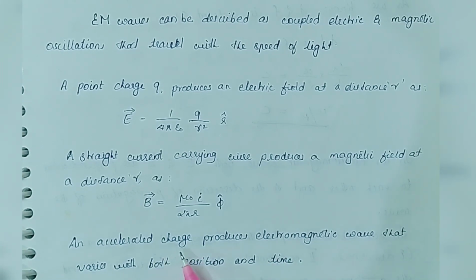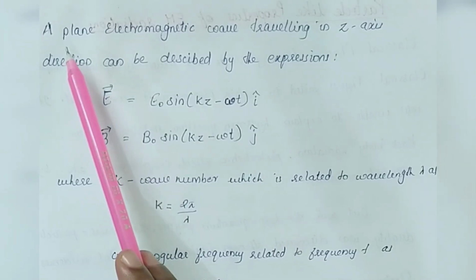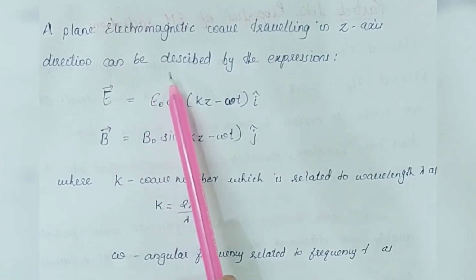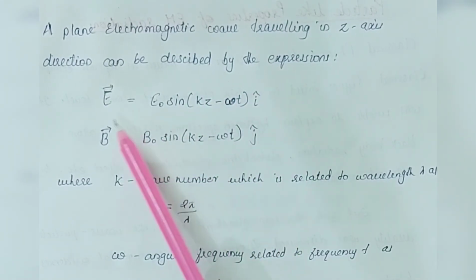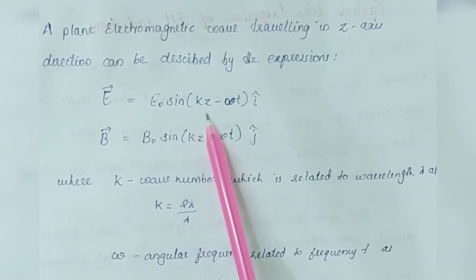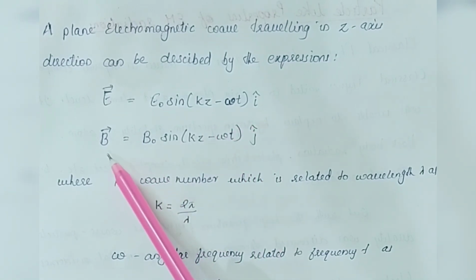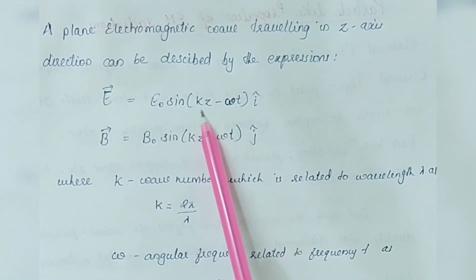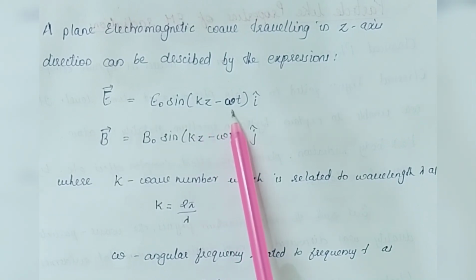Now, when there is an accelerated charge or time varying current, we obtain an electromagnetic wave produced from such a source. And in an electromagnetic wave, there are both electric field component as well as magnetic field component. And this electromagnetic wave varies with both position and time. Let us consider a plane electromagnetic wave that is traveling in z-axis direction, and we can describe such a wave with the expressions E is equal to E naught sine kz minus omega t i cap and B is equal to B naught sine kz minus omega t j cap, where k is the wave number that is associated with wavelength of the wave, and omega is the angular frequency which is associated with its frequency.